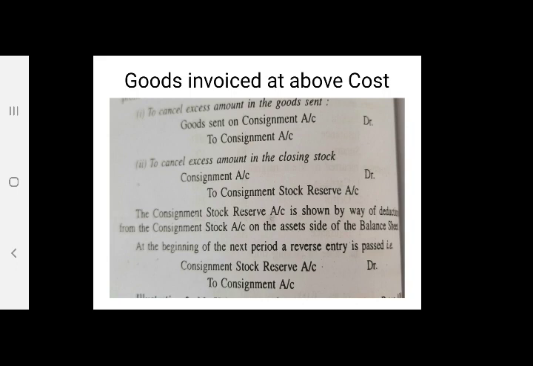The consignment stock reserve account is shown by way of deduction from consignment stock account on the asset side of the balance sheet. At the beginning of the next period, a reverse entry is passed. So for the reverse entry, consignment stock reserve account is debited to consignment account. Consignment account will be credited. So opening stock is written on the debit side. Now you have to find out the opening stock and closing stock. If any, a reverse entry will be passed for cancelling the excess amount.